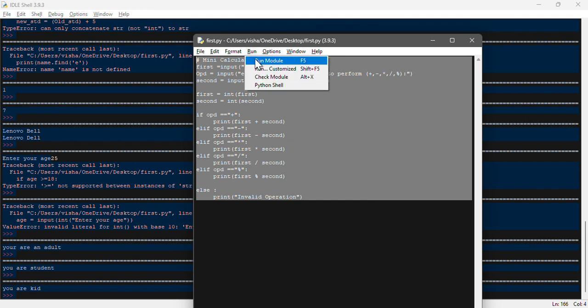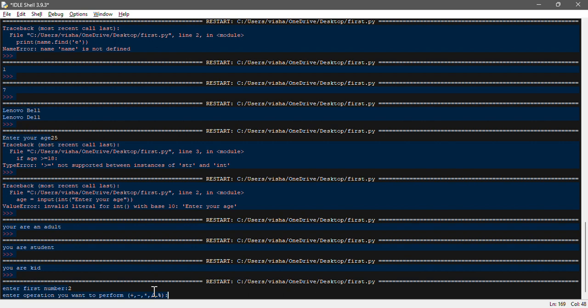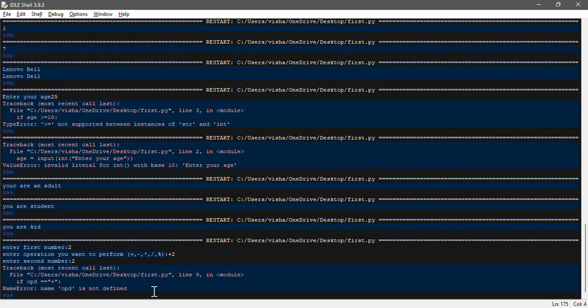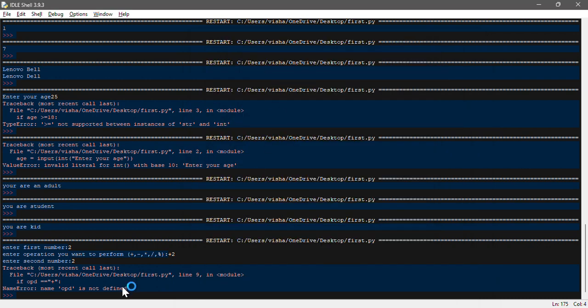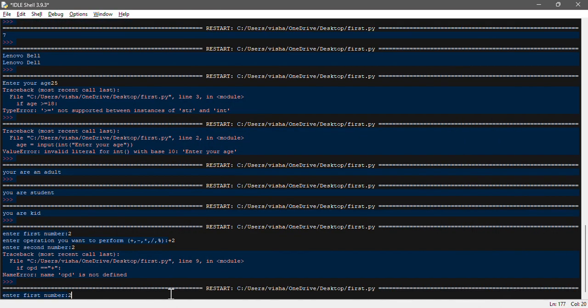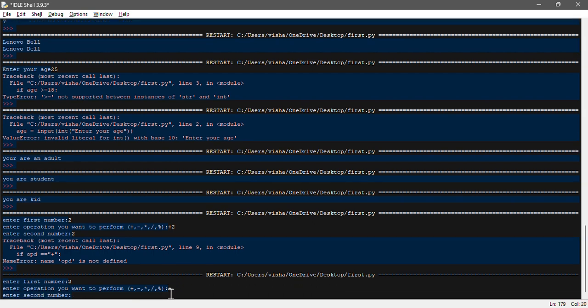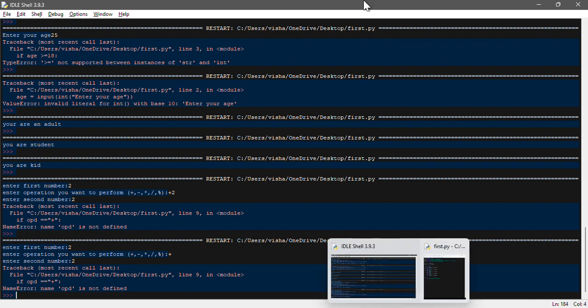If you run this one and enter 2, then we're going to use addition, so you will get 4. Second number we are entering, sorry, we made a mistake. Let me rerun this one. If we run this one, 2, now my operator is just addition, enter, then second number you should get 4. We are making some mistake over here.